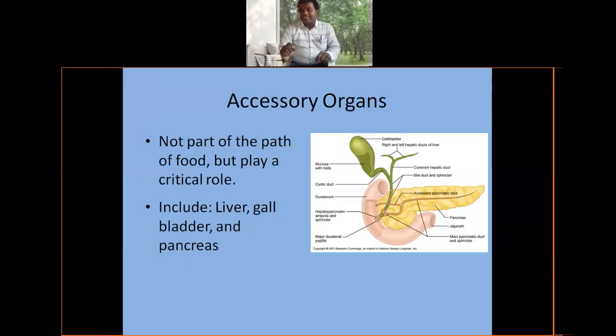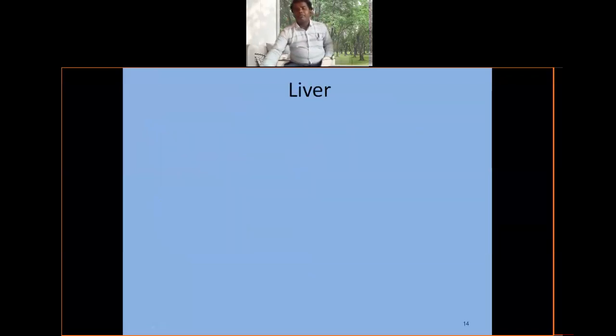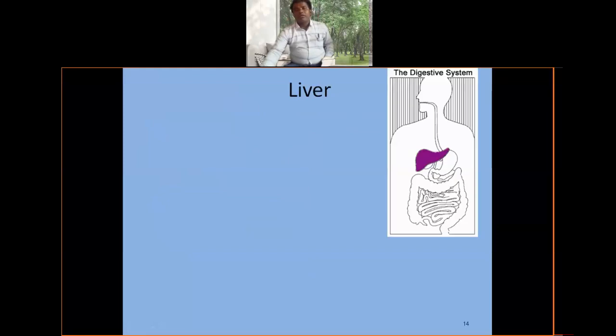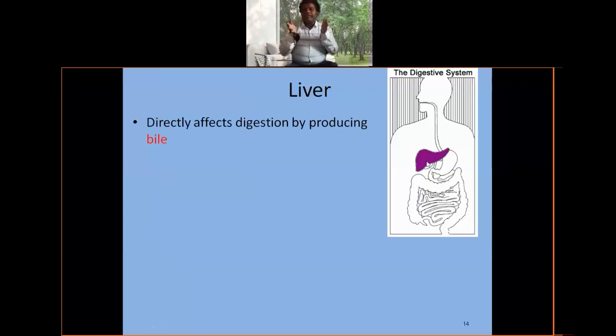Why can we call it an accessory gland? Because the liver is not directly involved in digestion, but it plays a critical role in the digestive mechanism. That is very important. Number one, I would like to start with the liver. Where is the liver located?